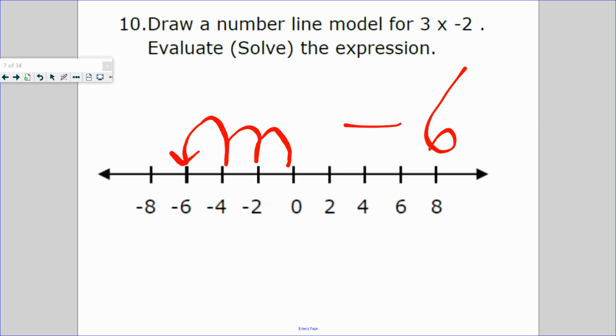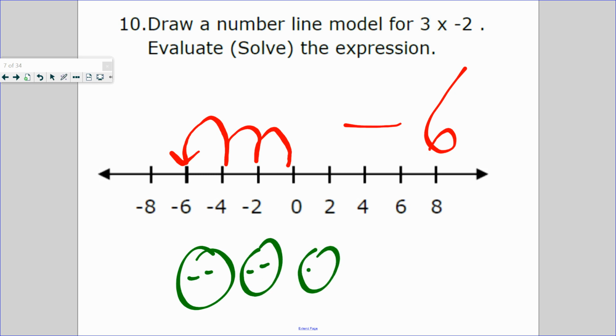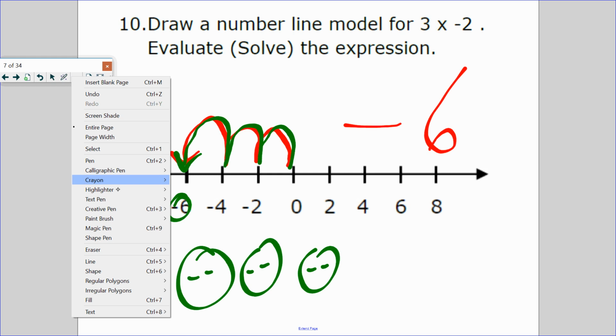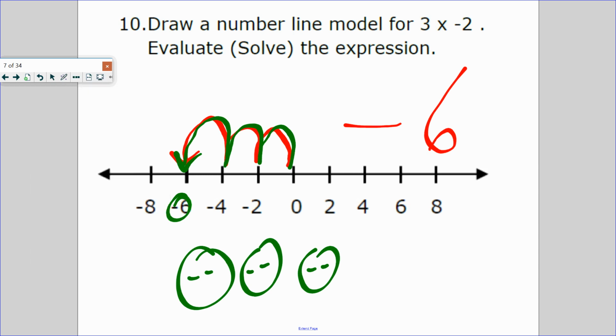10. Draw a number line for 3 times negative 2. That means 3 groups of negative 2. So we know the answer is negative 6. So it's like 3 jumps of negative 2, another jump of negative 2, another jump of negative 2, so negative 6. Another way to do it is this way. Remember the word opposite of. Let me highlight this. What is 3 times 2? 6. This means the opposite, negative 6.